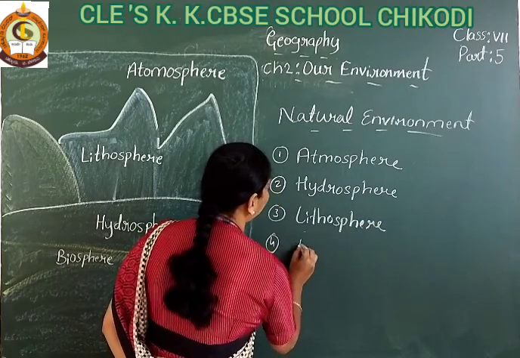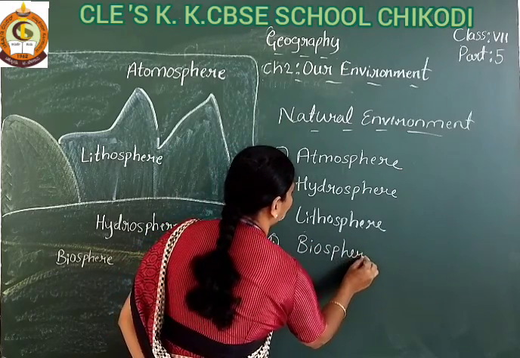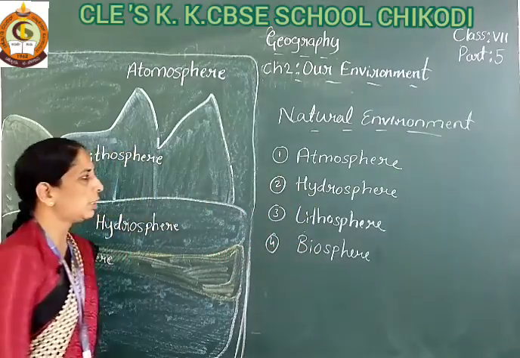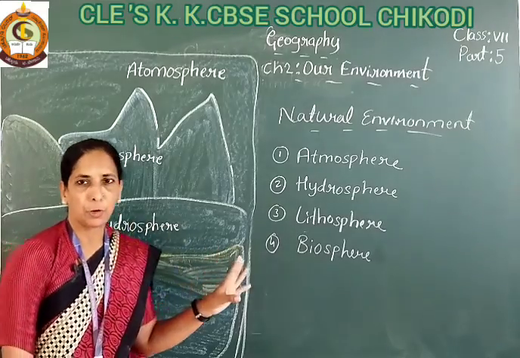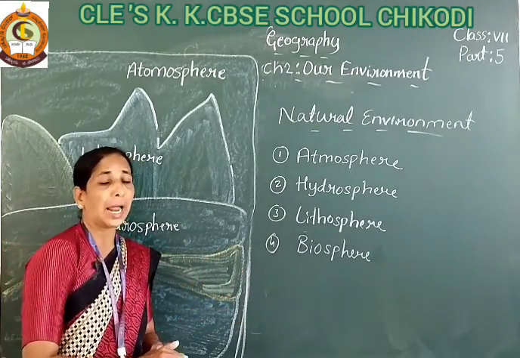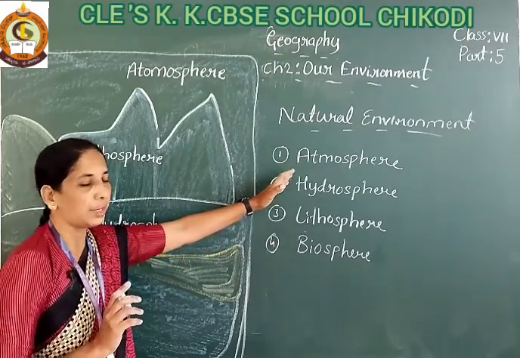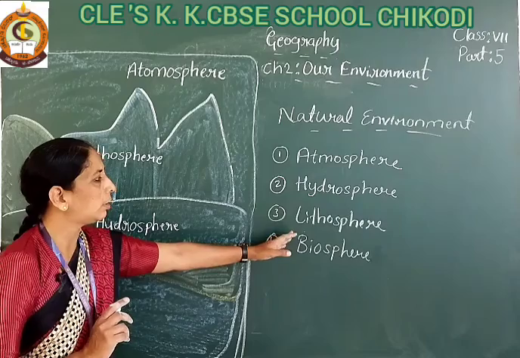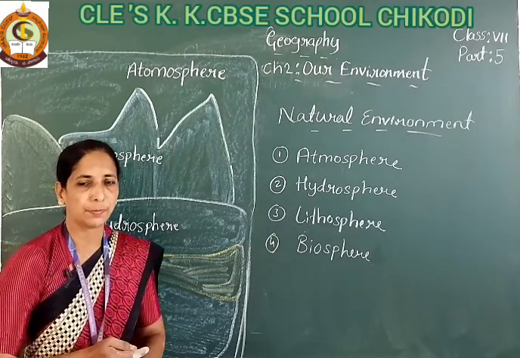And the fourth one is the biosphere. So these all are the natural environment.